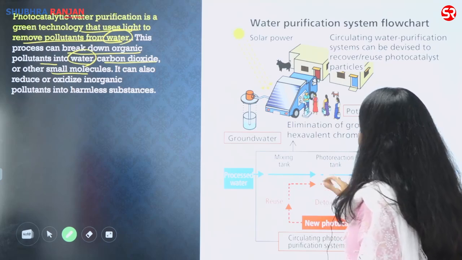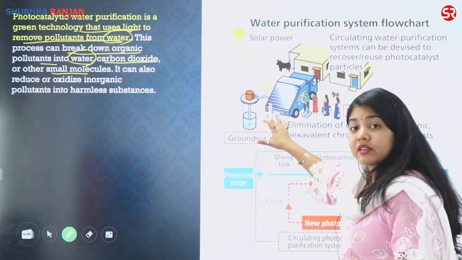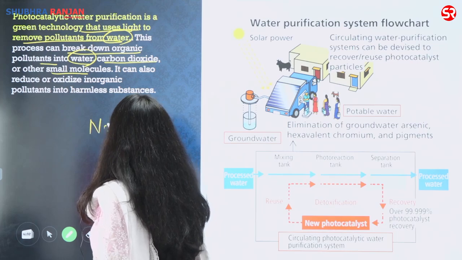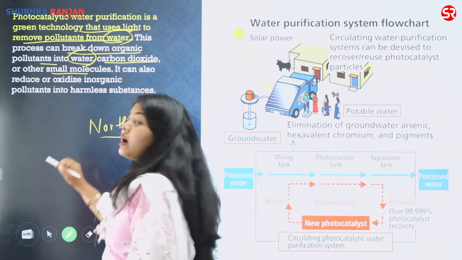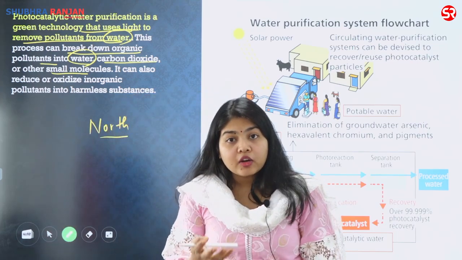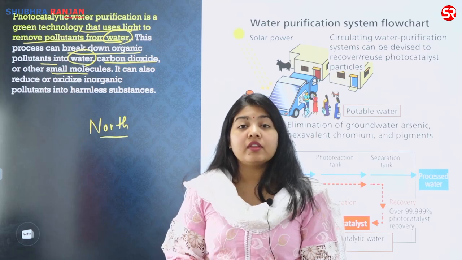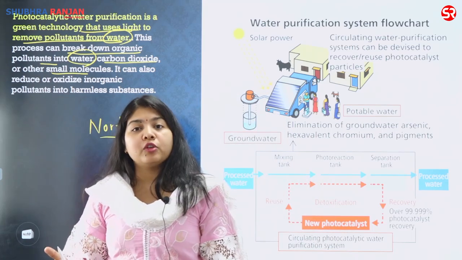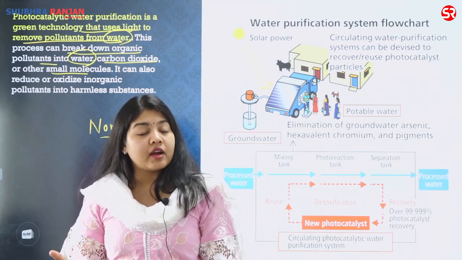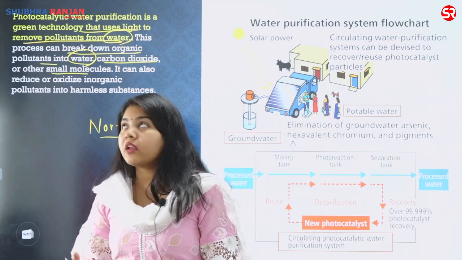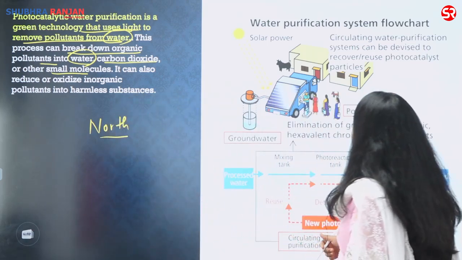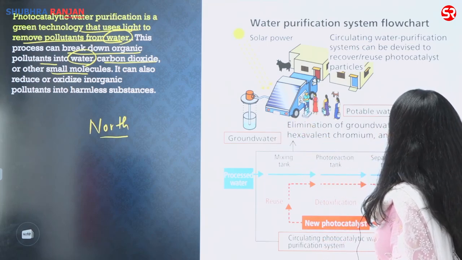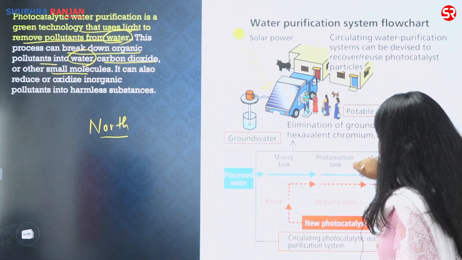What am I using here? I am using, let us say I have the groundwater. This is especially important for India, especially the North Indian belt, where I am having very severe arsenic pollution. In the interior of the Deccan region, where I have the heavy metal pollution which is happening in that region, lead pollution which is there. So what I can do is, let us say I have extracted the groundwater, elimination of groundwater, arsenic, chromium, etc. Now what is happening here?